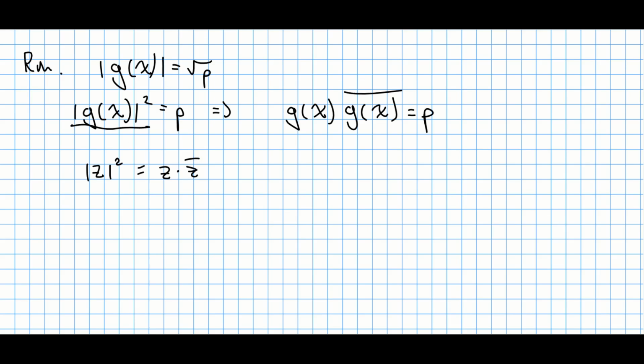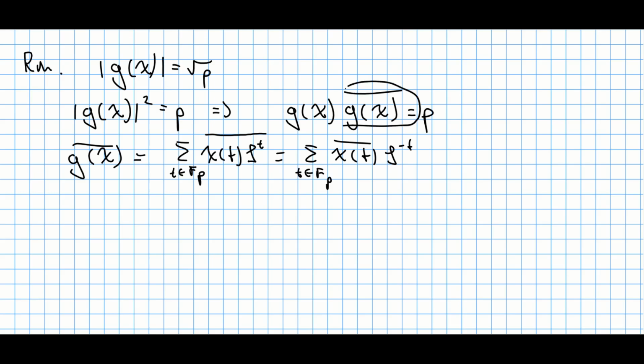So I'm gonna rewrite this as this Gauss sum times the same Gauss sum, but this time conjugate, and this is still equal to p. Now I really would like to consider this Gauss sum conjugate and see in detail what this is equal to.